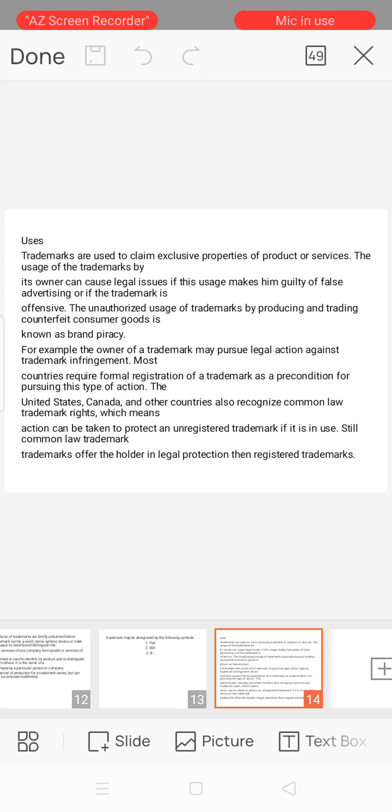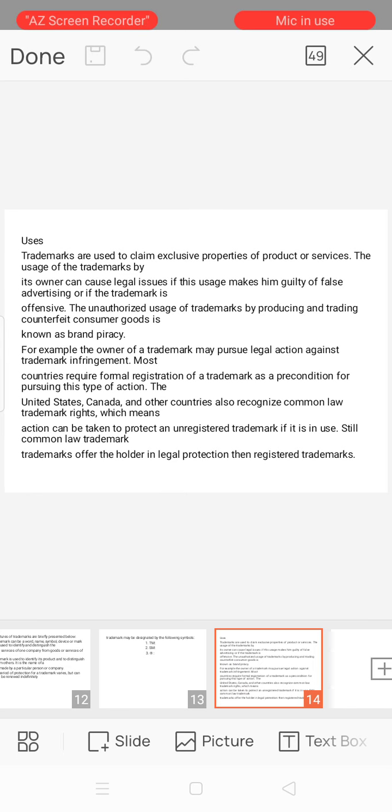And the unauthorized usage of trademarks by producing and trading counterfeit consumer goods is known as brand piracy.